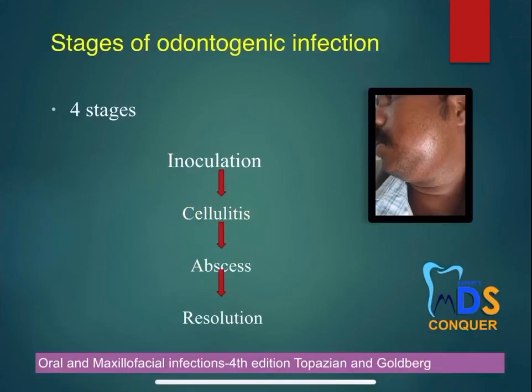So next, coming to the evolutionary stages, the stages of the odontogenic infection are inoculation followed by cellulitis followed by abscess and resolution. So this is taken from the Topazian textbook of oral and maxillofacial infections. So you can highlight that because it's a very good textbook and you can give this as a reference. So do make a note of this reference, students.